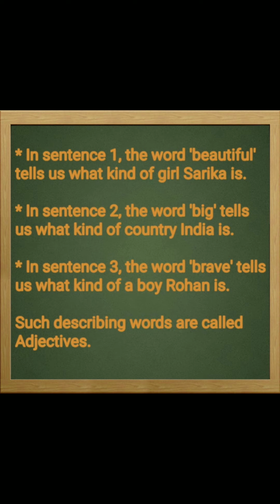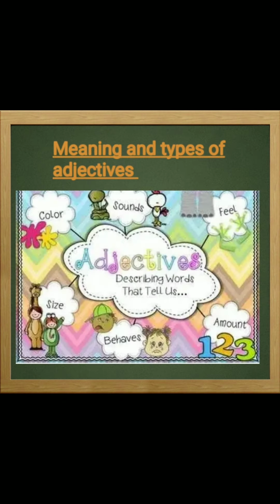So these words, beautiful, big, brave, these all are adjectives that we have used in the sentences, which tell us more about the noun, which describe the noun that is there in the sentence. So let's see what is the meaning and what are the types of adjectives.